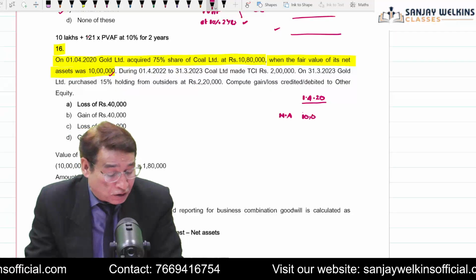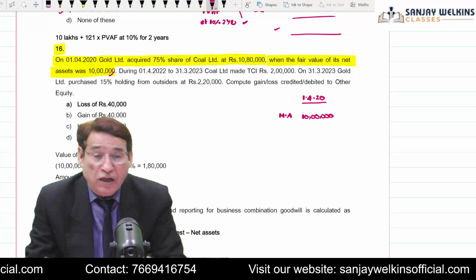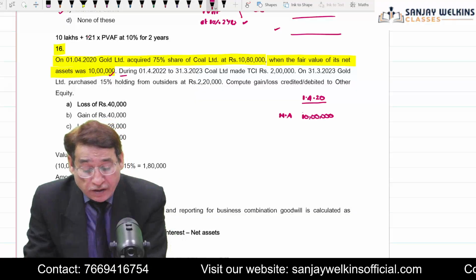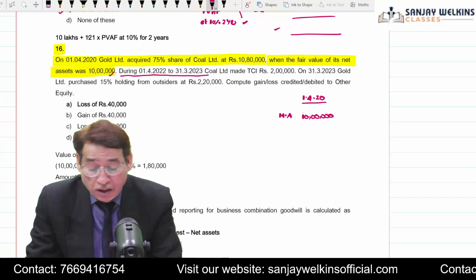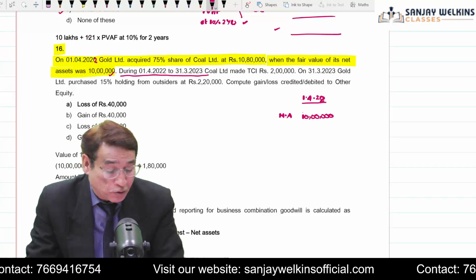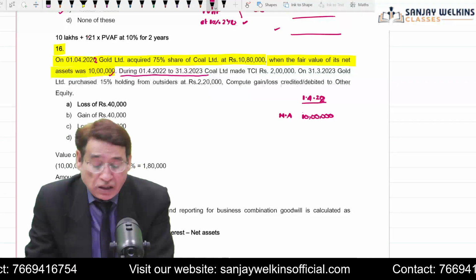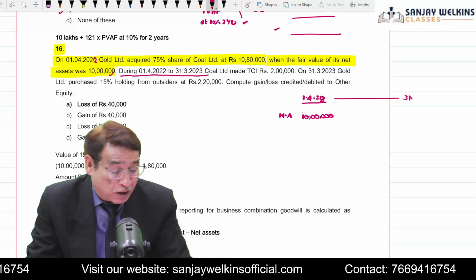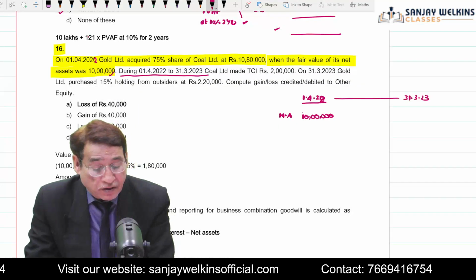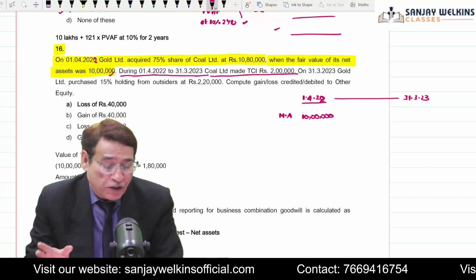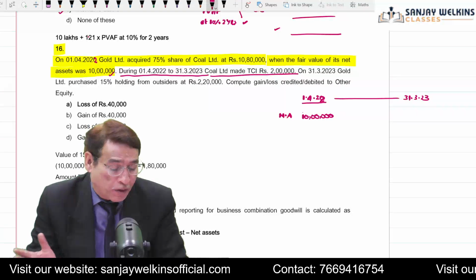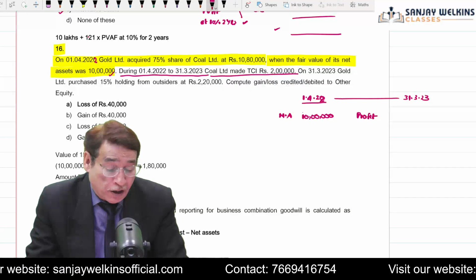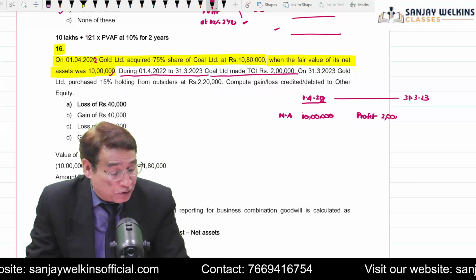Further, it is given that from 1/4/2022 to 31/3/2023, when this accounting year ended, Coal Limited made a profit, TCI, meaning total comprehensive income, which is nothing but profit. So the total profit earned during the year is equal to 2 lakh.